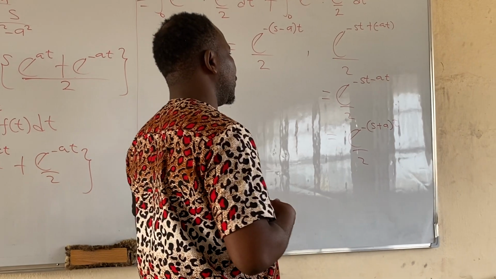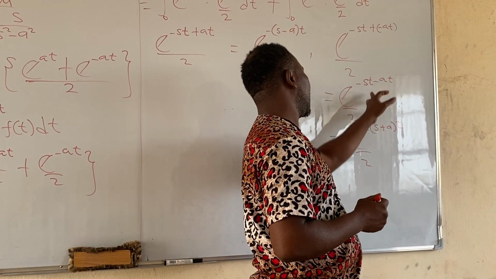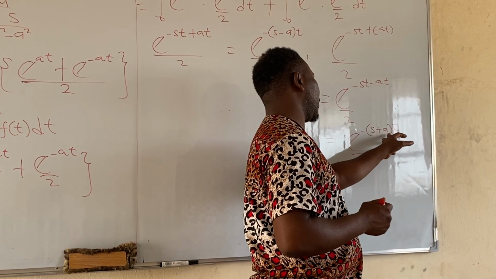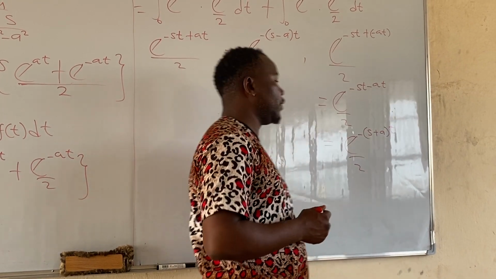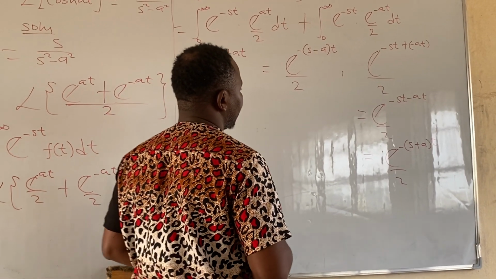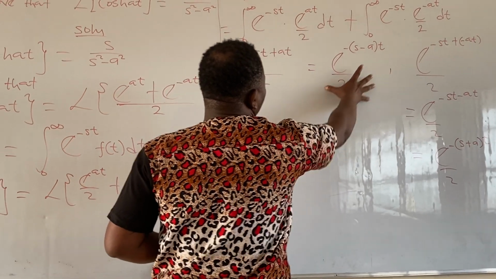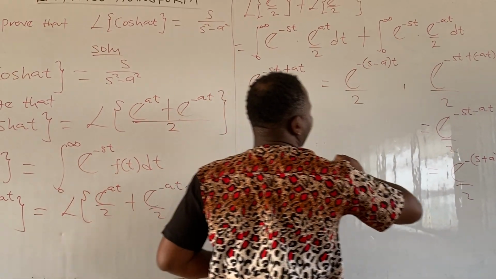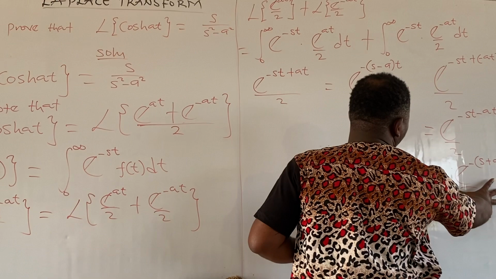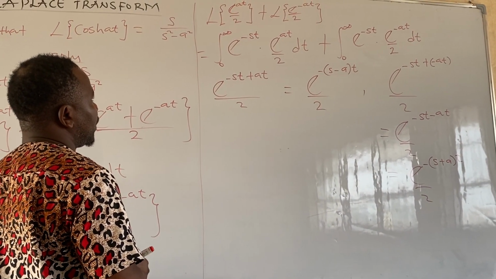Because if you use minus t to multiply this, you will still get back this. You use minus t to multiply plus a, you will still get back this. True or false? The same thing is applicable here. So if you agree with me, this integral will now be this, and then this integral will now be this. Do you understand?